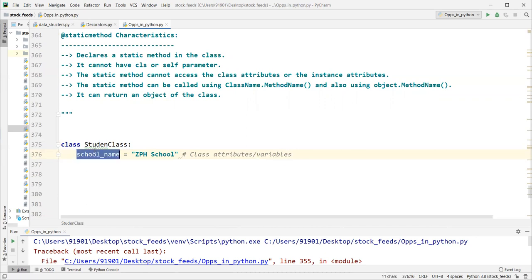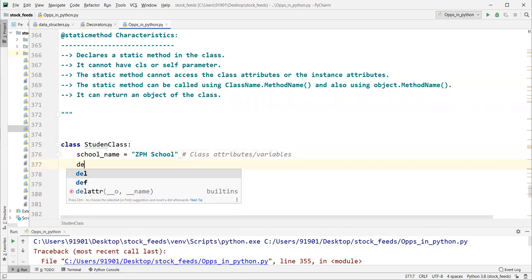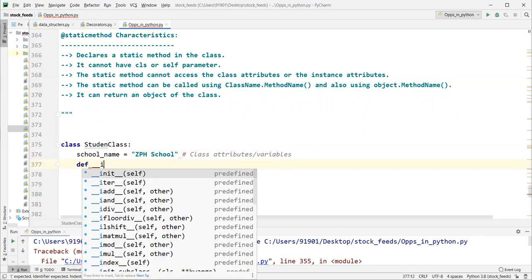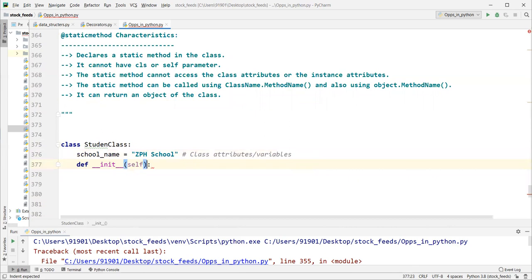Understood? So next, def __init__(self, name). self.name = name. What is this one? It is an instance variable, right? Instance attribute, basically. Yes, instance attribute. Okay, so next.